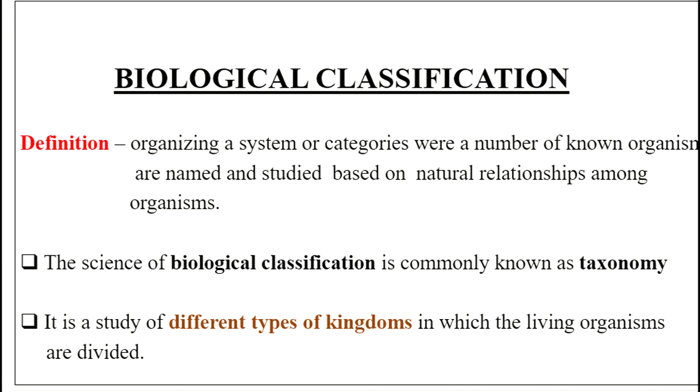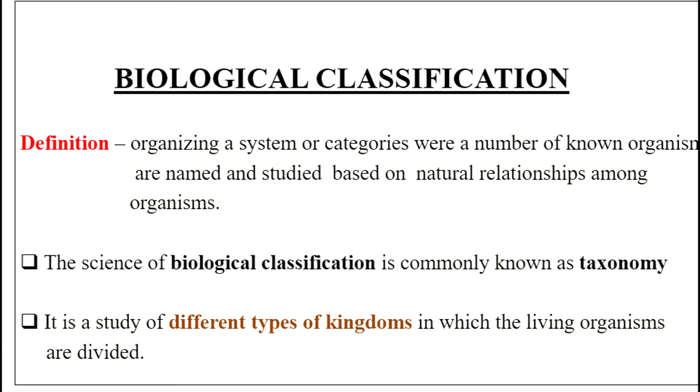Organizing a system or categories where a number of known organisms are named and studied based on natural relationships among organisms. So biological classification is nothing but a system or categories where a number of known organisms are either named or studied based on natural relationships observed among them. In simple terms, you can also define it to be a group of living organisms where organisms are classified based on similarity. And your similarity will be either physical characteristics or genetic analysis.